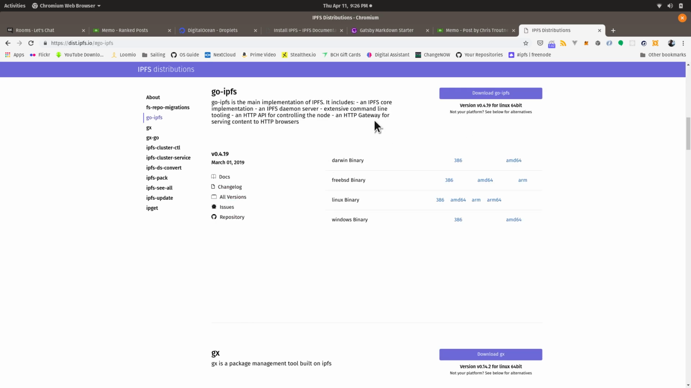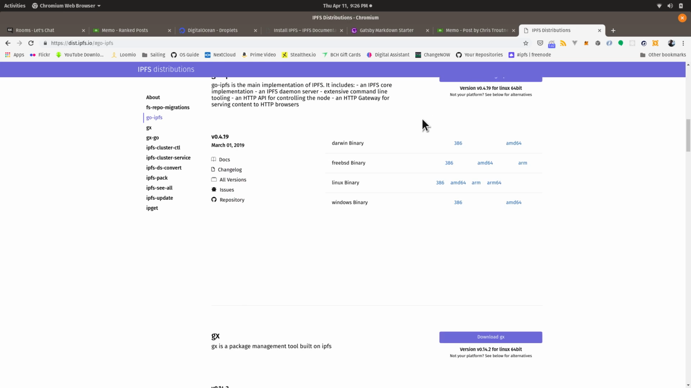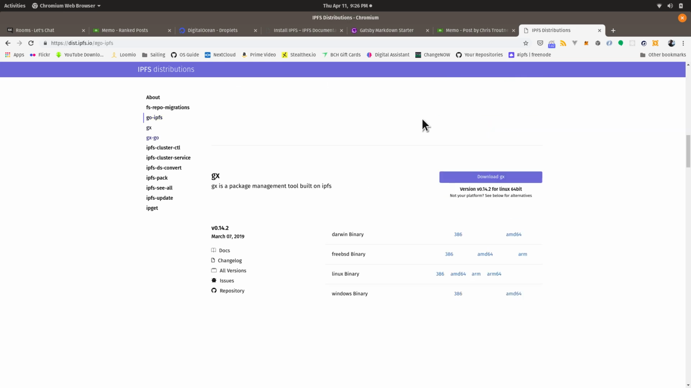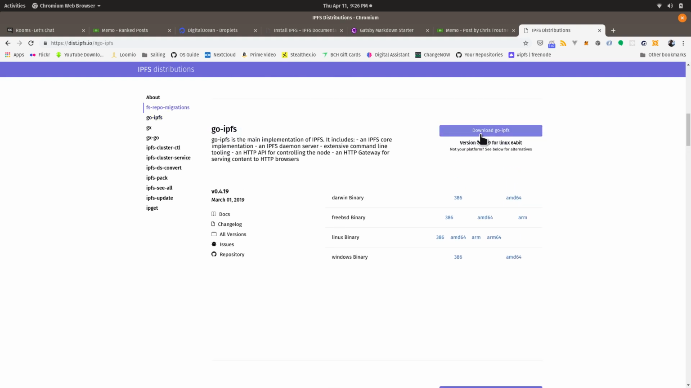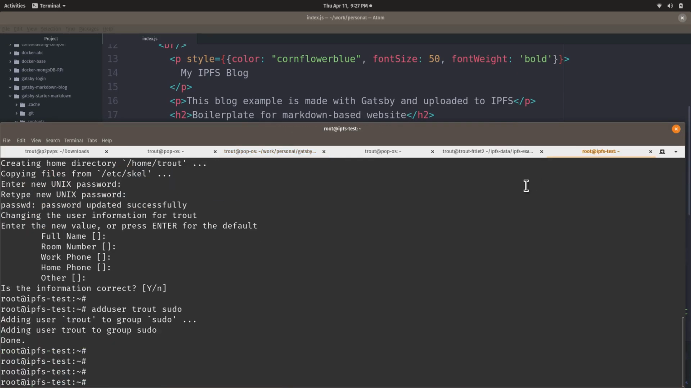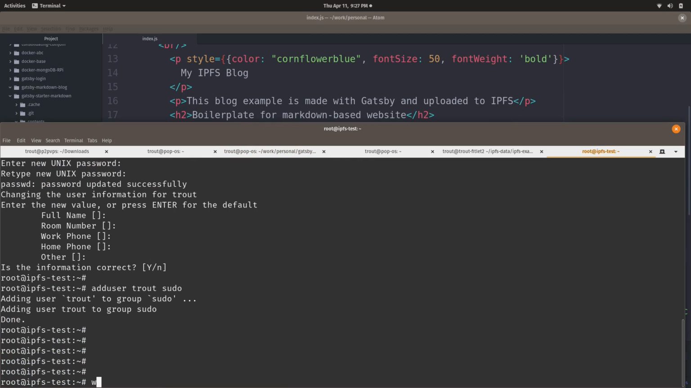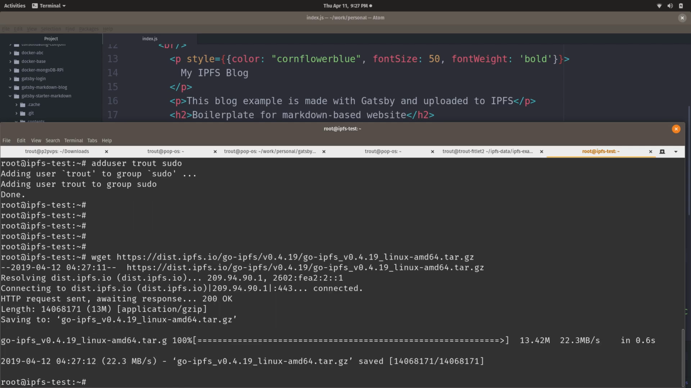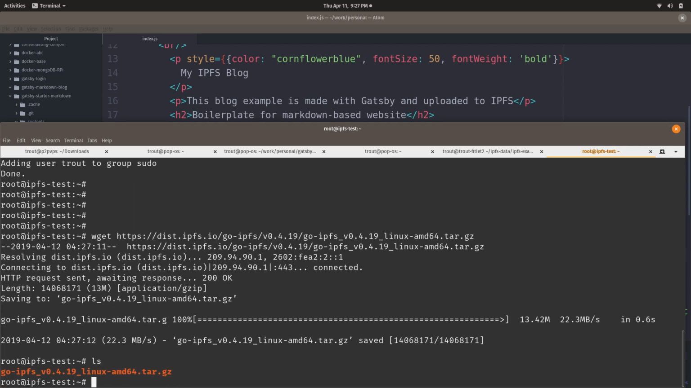And right here is the Go IPFS. We want the latest Go IPFS, and that's going to give you a tar file. But I've already installed it on my computer, so I'm actually going to copy the link, and I'm going to go to the cloud computer, and I'm going to issue a wget command, which downloads web content. So there's the file right there. It's a tar file, so I'm going to unzip it.